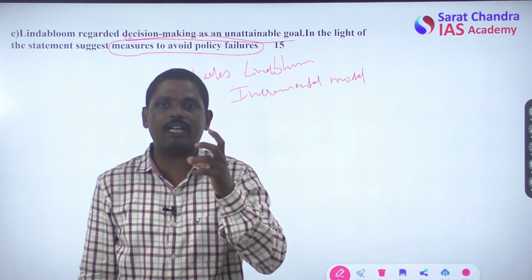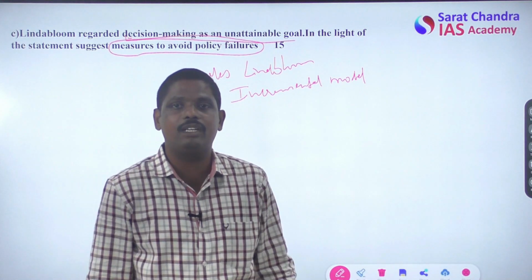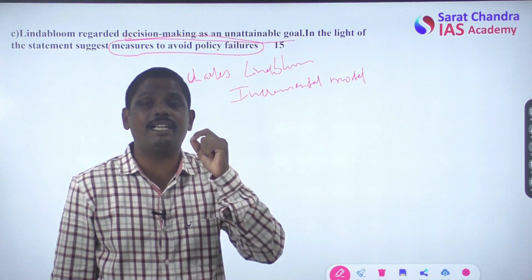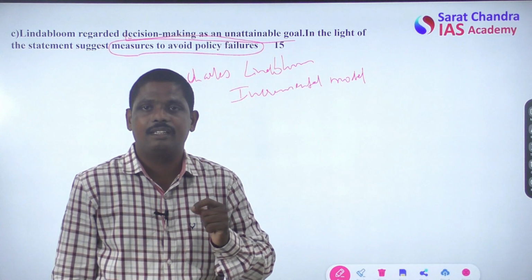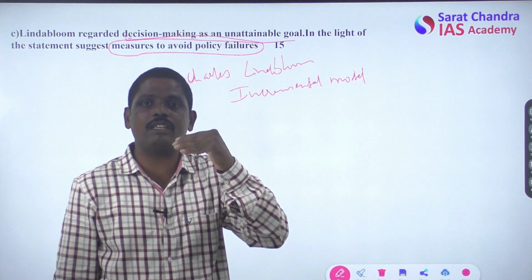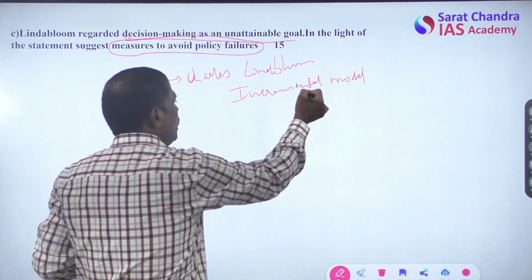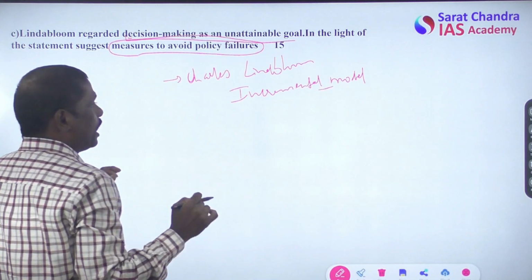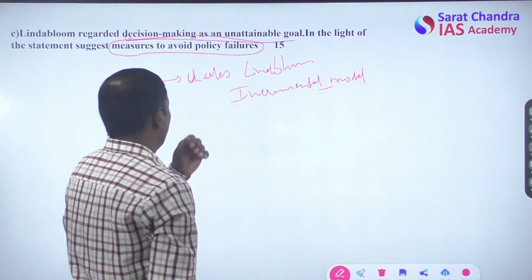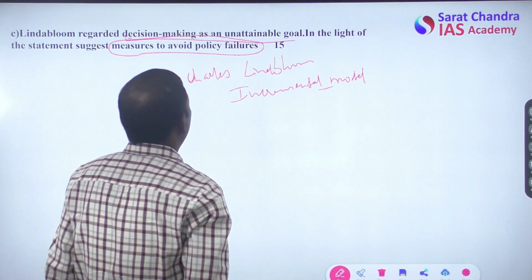There will be a basis for a decision, and based upon this basic decision, all other decisions are being made. Each decision is attached to the other decisions. That is what incrementalism in decision making is. We take one decision, and based upon the working of that decision, we take another decision, and so on. So it goes on. That is what Charles Lindblom's incremental model of decision making is, which is mostly seen in governmental decision making.